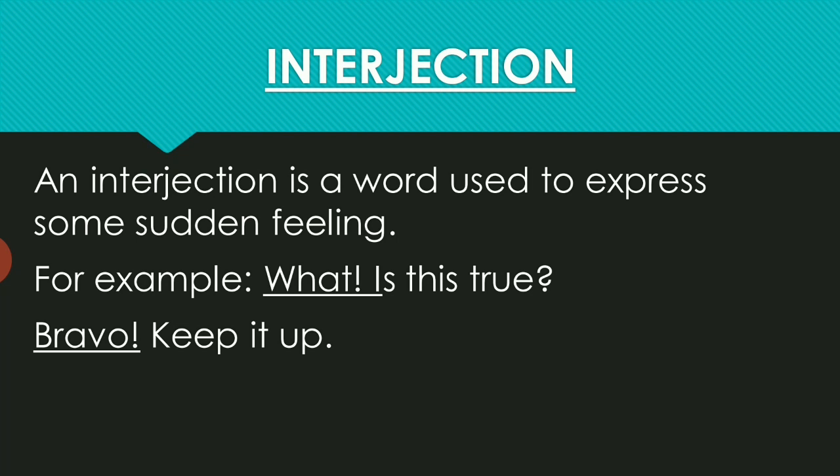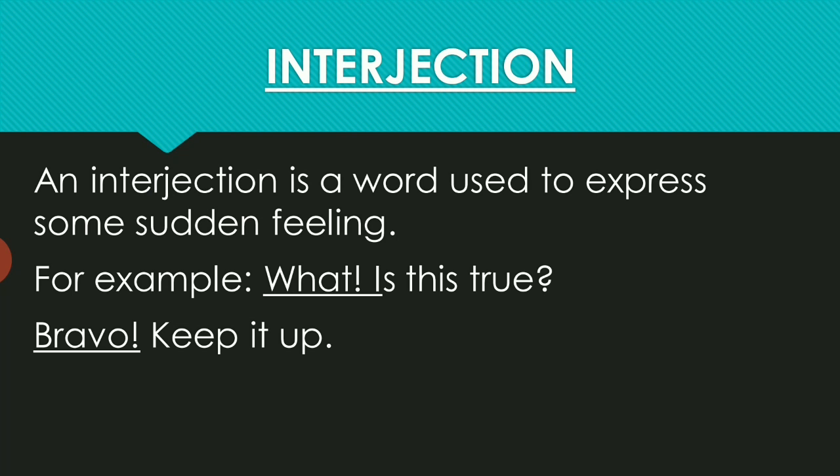Last but not the least, interjection. An interjection is a word or group of words that expresses some sudden feeling or emotion of the mind. It is always placed before a sentence begins, and it is a convention that the mark of exclamation follows an interjection.